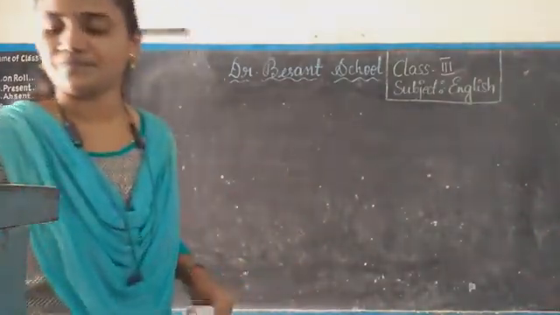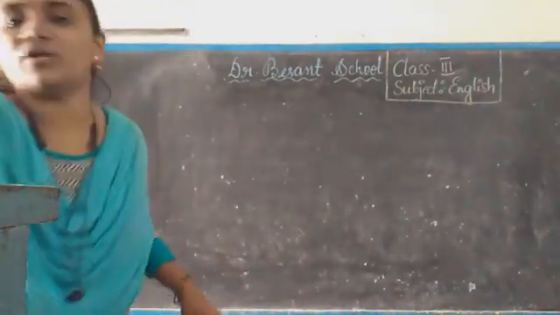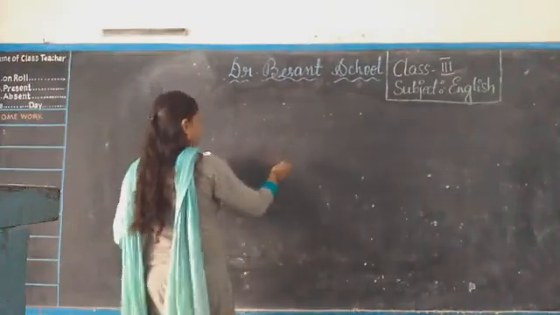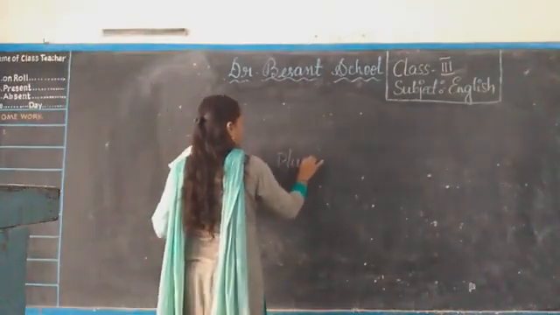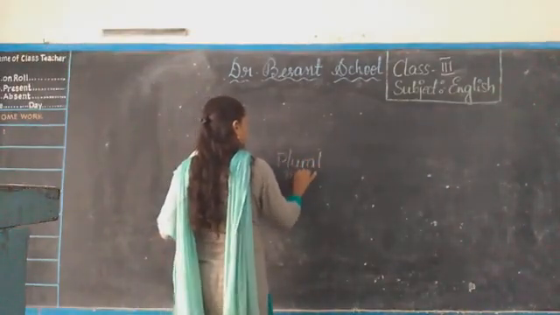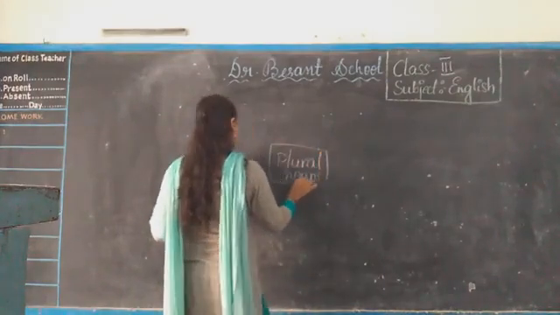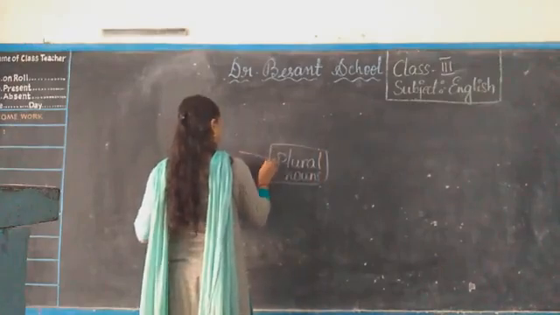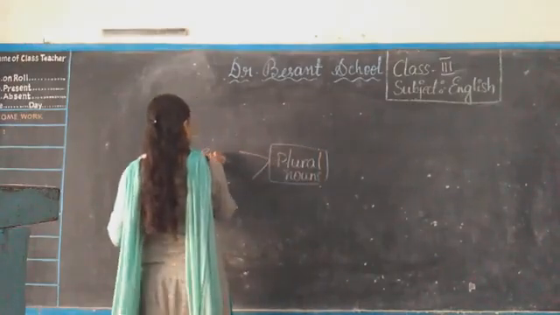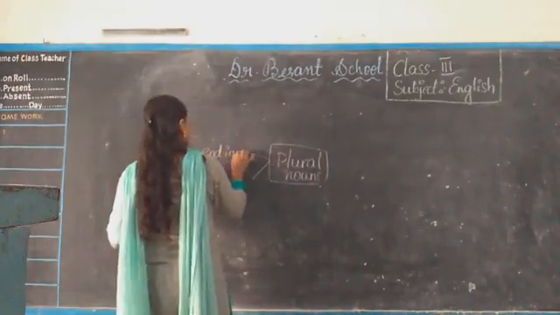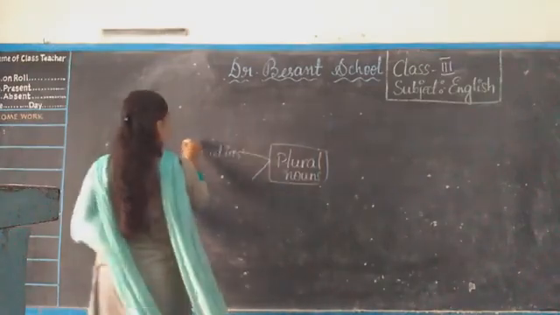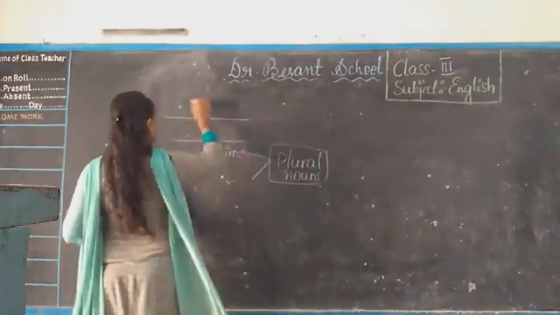See, with plurals you need to do this. Plural nouns: end in s. Here you have to write.